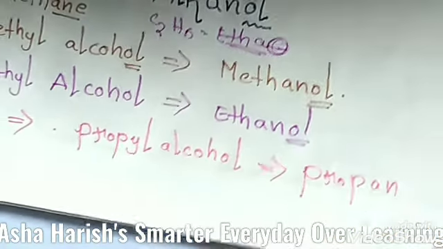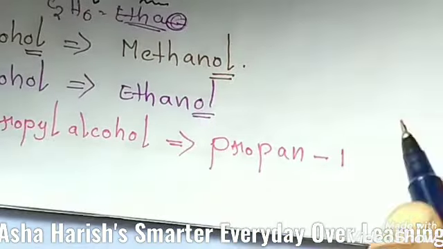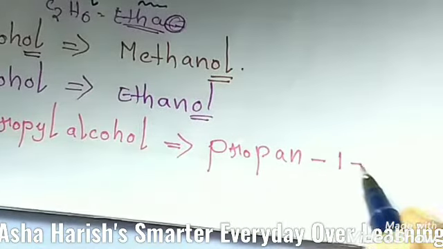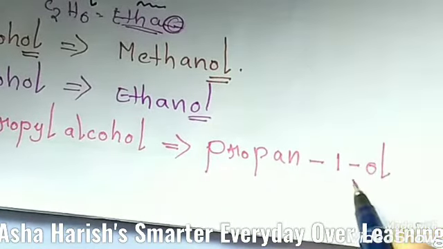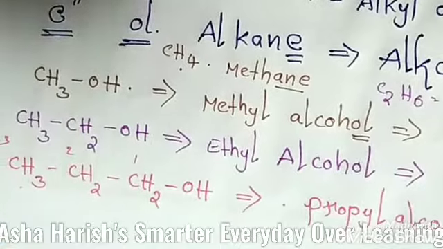propane, and you should remove that E, and here at the first carbon only there is the OH group, so propan-1-ol, that is the IUPAC name of this compound. Let's go for the next example.